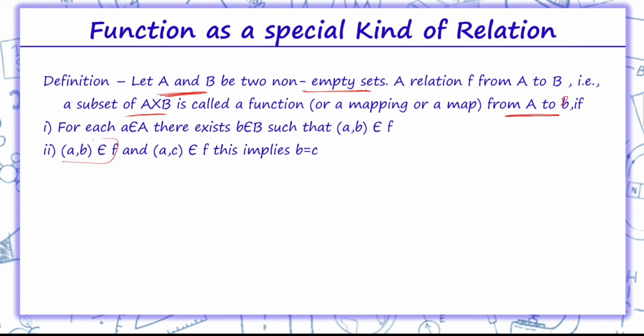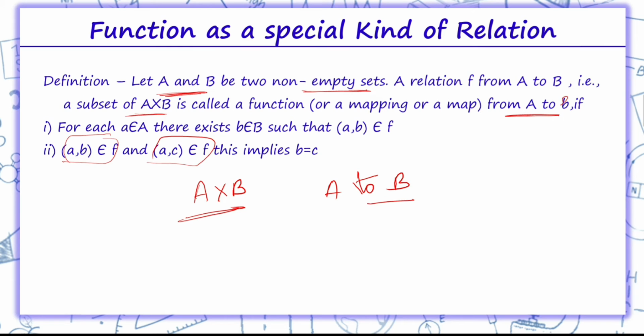Second, if (a, b) belongs to the function and (a, c) belongs to the function, this implies that b is equal to c. Thus, a non-void subset of A cross B is a function from A to B.